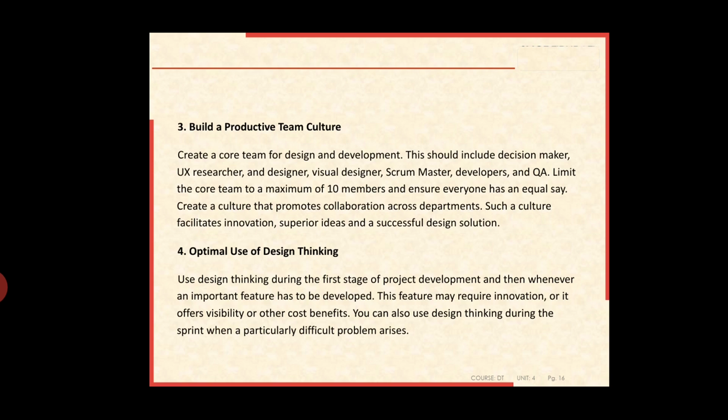First of all, if you want to create a core team for design and development, this should include a decision maker, and then a UX researcher, that is, a user experience researcher. The researcher will be there, and the designer, and coming to the visual designers, the scrum master, developers, and quality assurance. We can learn about these things now.